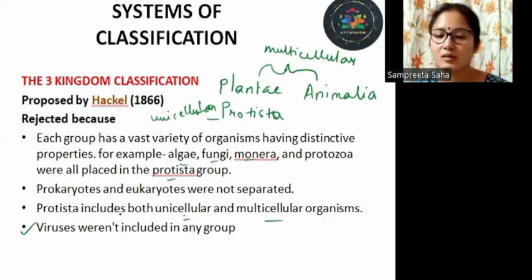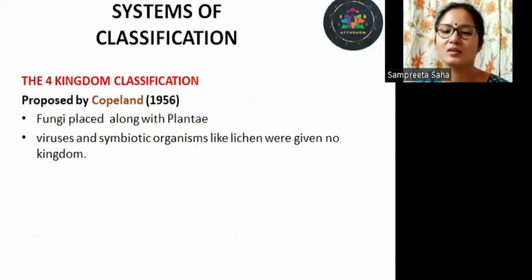So this classification was again rejected, and again another classification system came into the picture, that is the four kingdom classification. So what was the improvement here? We already had three kingdoms, right?